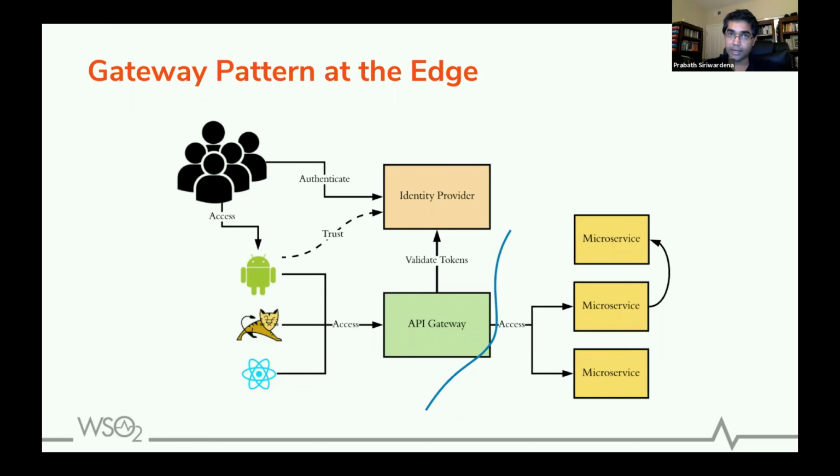The API gateway will intercept that, and it will talk to the IDP or the token issuer to validate the token. How the gateway does validation depends on the type of the token. An access token can be a reference token or a self-contained token. A reference token is just opaque and doesn't carry any information, so the gateway has to talk to the token issuer all the time to see whether the token is valid.